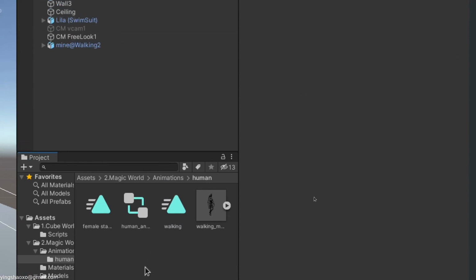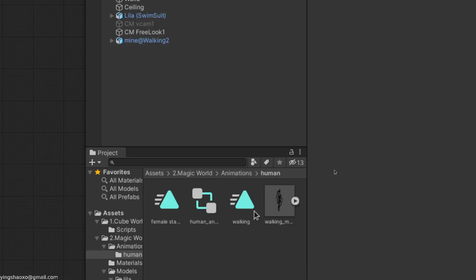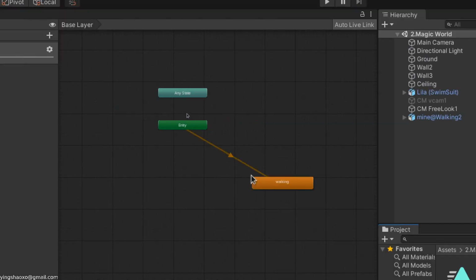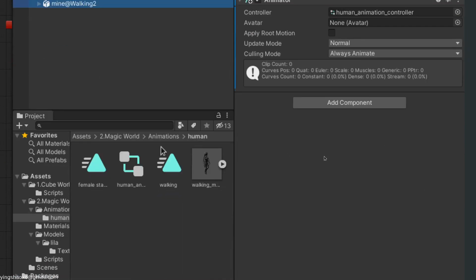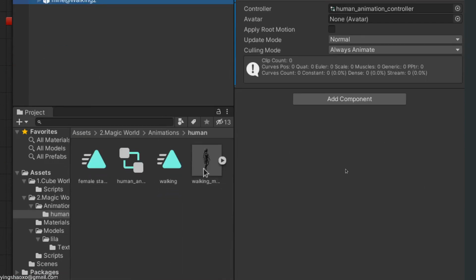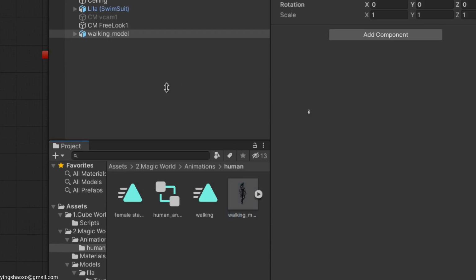What you need to do is go to the controller, the animation controller. You double click it, then drag that animation into your controller's view. And also you may want to check this loop time. You want to enable the loop, so it will do that animation forever. And then you go to your models, which is this one. What you could do is drag it into your scene.